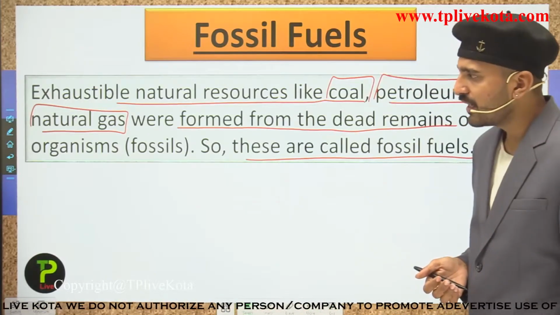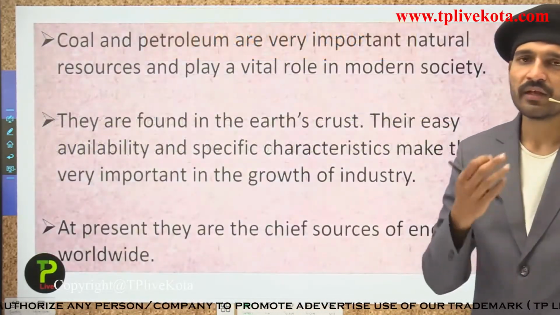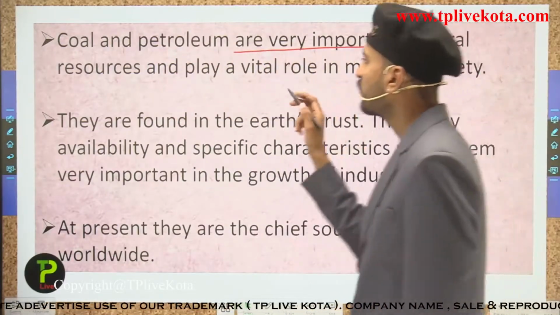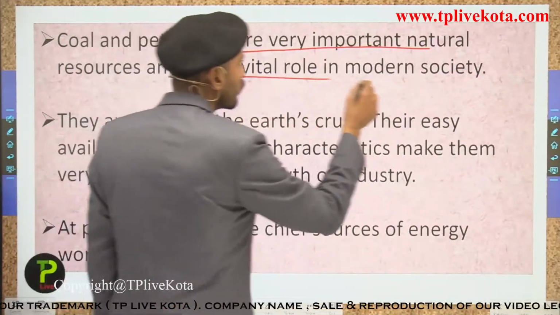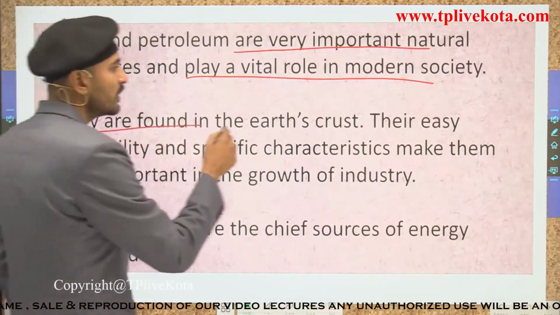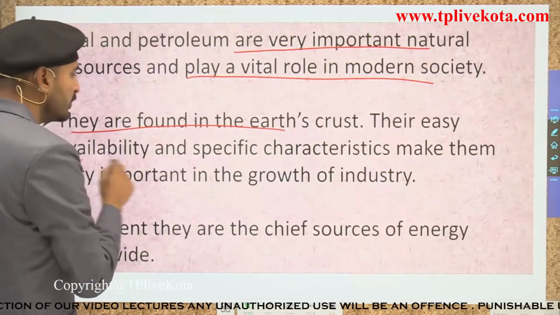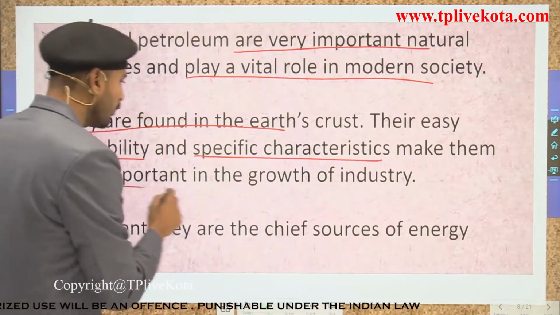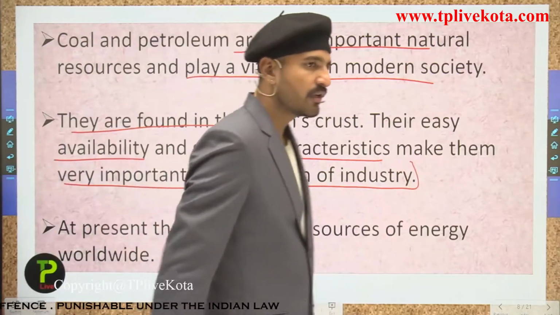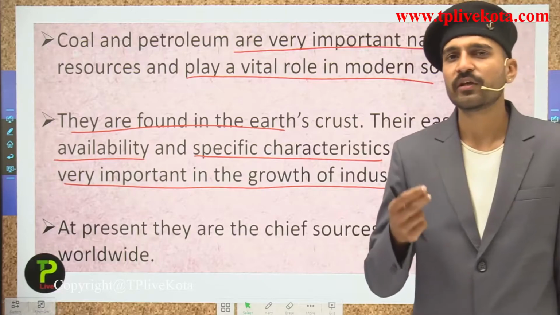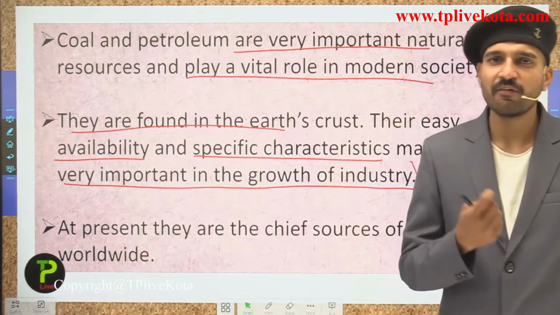So let us start here, students, with the next, that is coal. Coal and petroleum are very important natural resources and they play a vital role in modern society. Why? Because they are found in the earth's crust. Their easy availability and specific characteristics make them very important in the growth of industry. Students, there are many reserves of coal and petroleum. Just for an example, if I talk about Saudi Arabia, that comes under the category of developed countries.